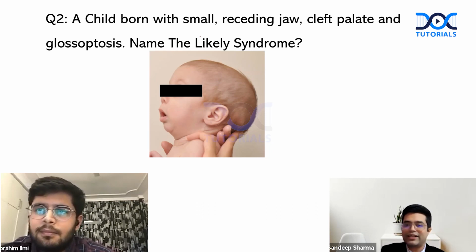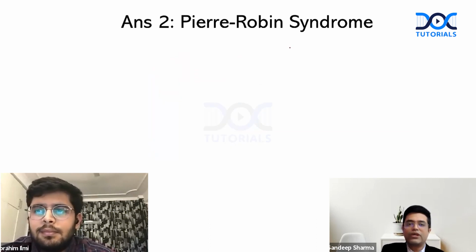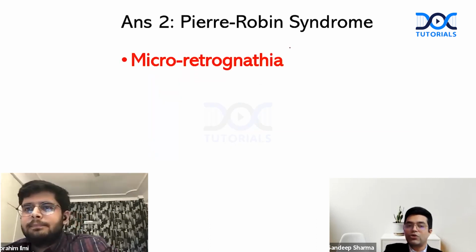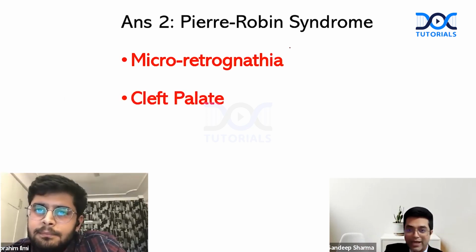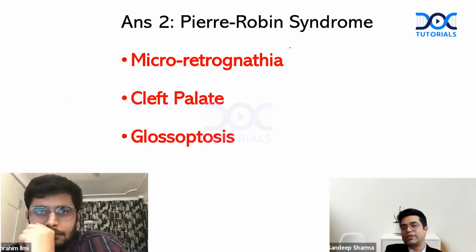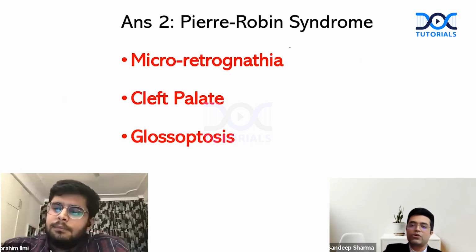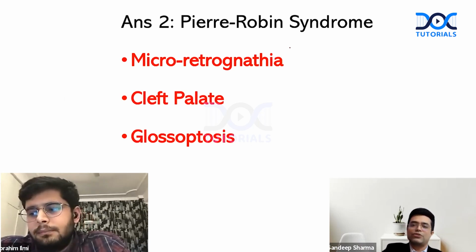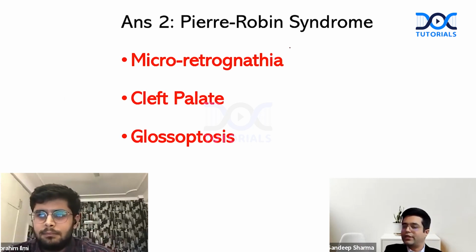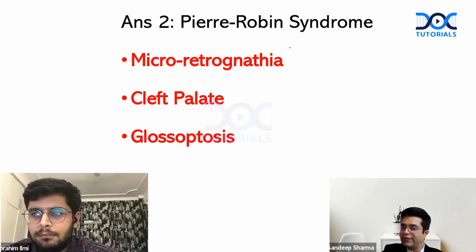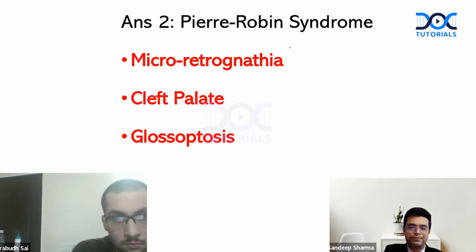So Pierre Robin, anything else you want to add here? It says a classic triad already mentioned here. So in Pierre Robin syndrome, there is micrognathia plus retrognathia, a small jaw but receding also. There will be cleft palate and there will be glossoptosis in the patient. Pierre Robin syndrome is also called Pierre Robin sequence, associated with a lot of other syndromes, can also be an isolated anomaly. Moving to question number 3, which goes to Dr. Prabhupada.